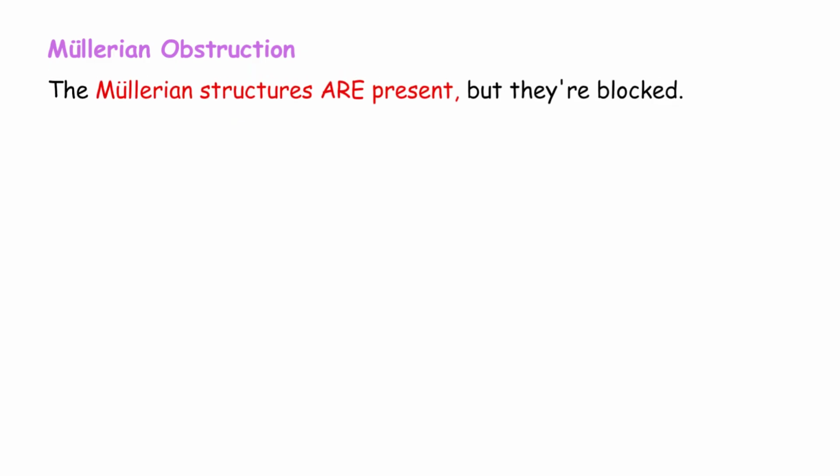Now let's move to Mullerian obstruction. This is different from Mullerian agenesis. Here, the Mullerian structures are present, but they're blocked.